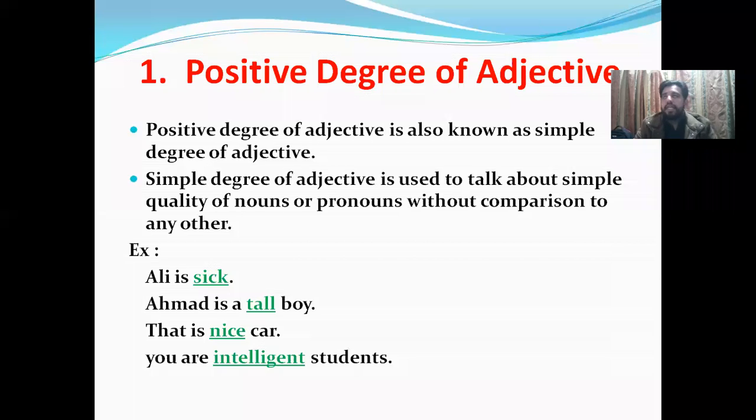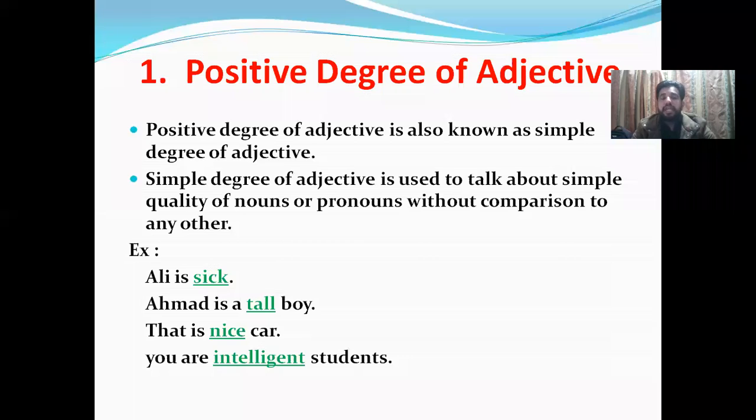Like suppose I say here, this room is a big room. I'm sitting in the room, so this is a big room I'm talking about. I'm simply talking about the quality of this room, what kind of room? Big room. Like we see here, the weather is cold today. I'm simply talking about the weather of today, how the weather is. I'm not comparing this room with any other room. I'm not comparing the weather with any other weather, with any other day. Simply I said this is.